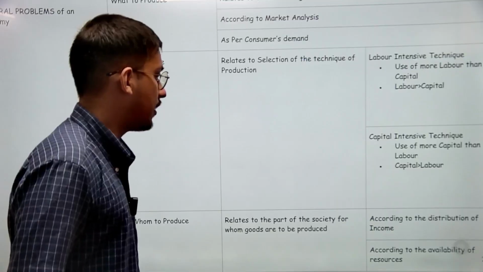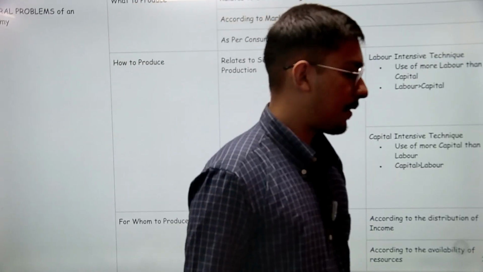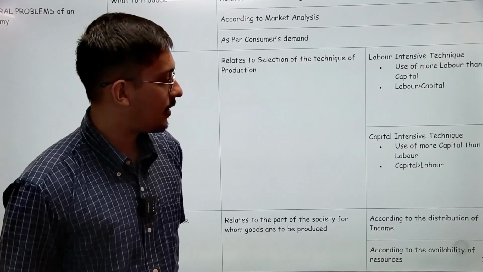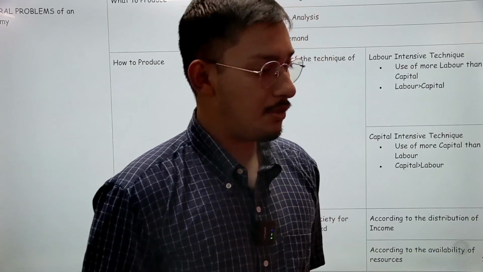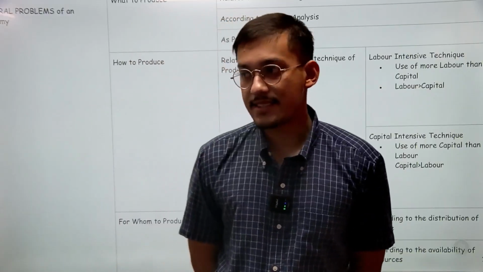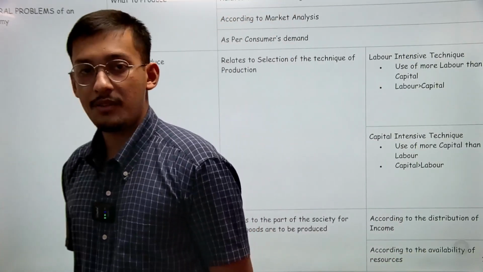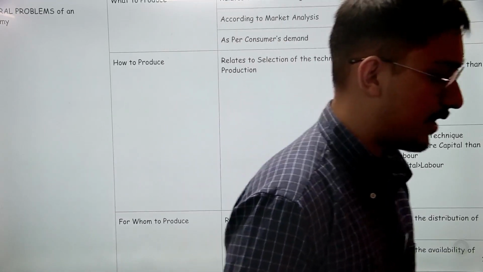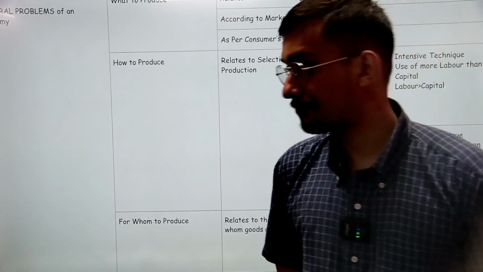And then we have the capital intensive technique. In the capital intensive technique, there is the usage of more capital than labor. There will be the usage of more technology, the usage of new modern techniques, and labor will be less in usage, right?